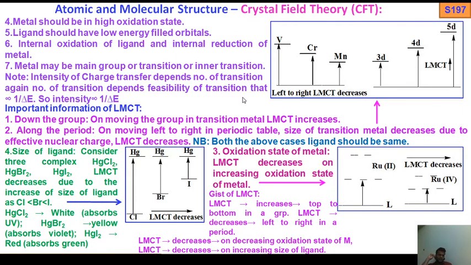Again, the number of transitions depends on the feasibility of transitions, which is proportional to 1 by delta E. So intensity is inversely proportional to delta E, that is, proportional to 1 by delta E. Okay. So that is the characteristics or features of LMCT. Okay.